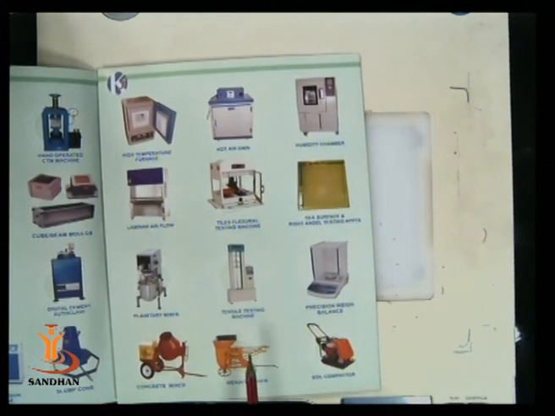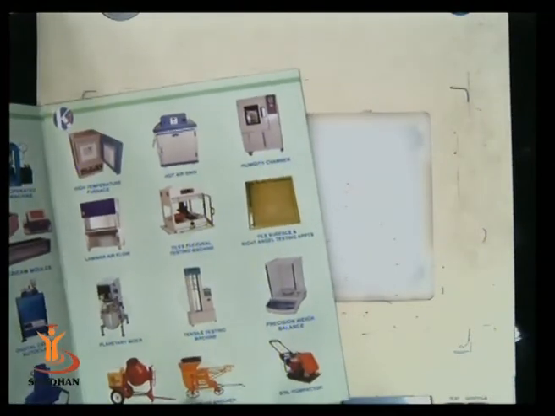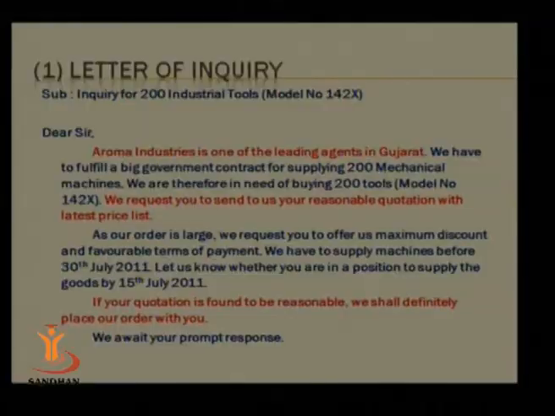These are the instruments which are mostly used by civil engineers. So in a catalog, basically the product items are shown. Sometimes the names are given, some descriptions are given, sometimes they give the code number, right, or model number along with that picture.